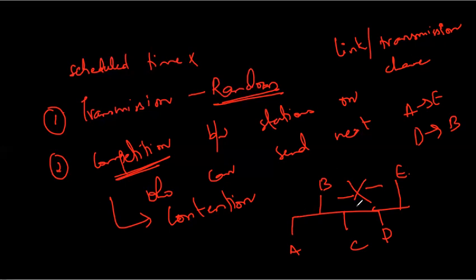So we have A's data traveling from A to E, and we have D's data traveling from D to B. In that case, what will happen? There will be a collision, and the frames will either be destroyed or modified. Basically, the frames will be corrupted. So to avoid access conflict, that is the fight for the channel or the fight for the link, or to resolve it when it happens, each station follows a procedure.